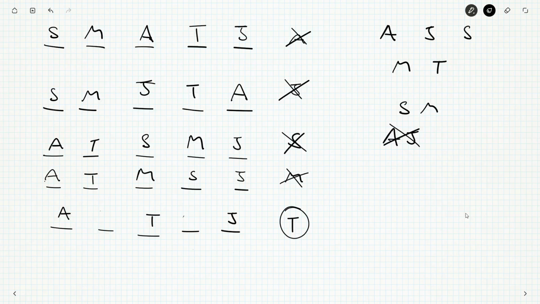Okay? So it's impossible for Tom to be in the middle. He splits it into 2 pairs of seats. Sally and Mike must take 1 pair, and that forces Andy and Jen to be beside each other in the other pair. So the answer is going to be Tom.